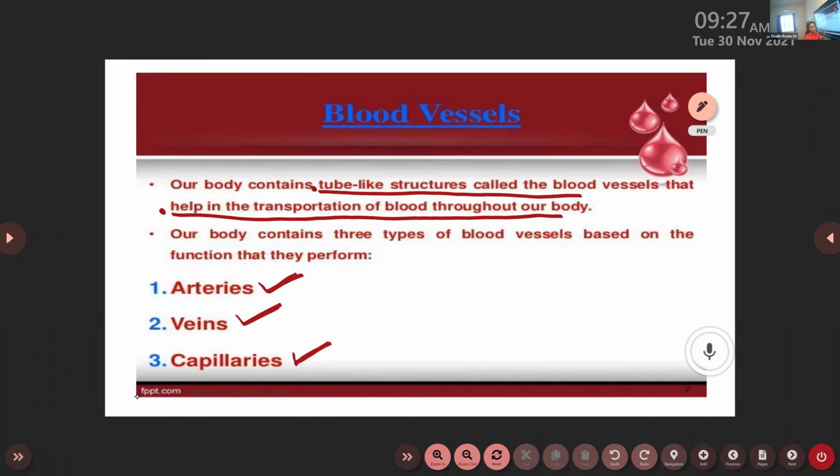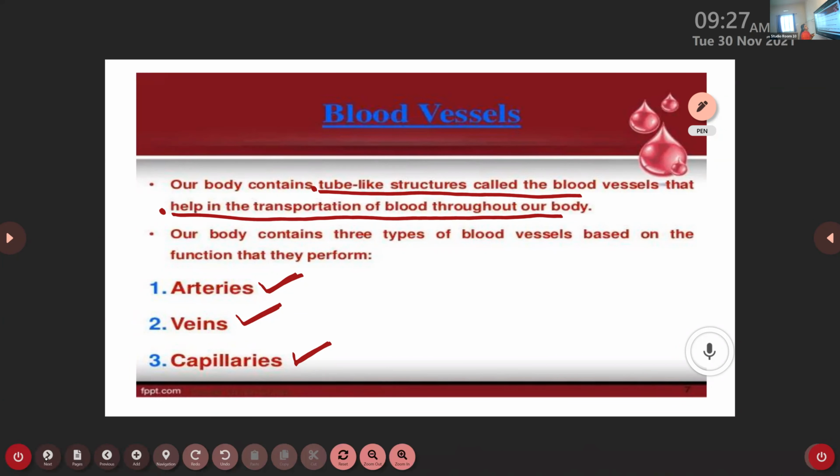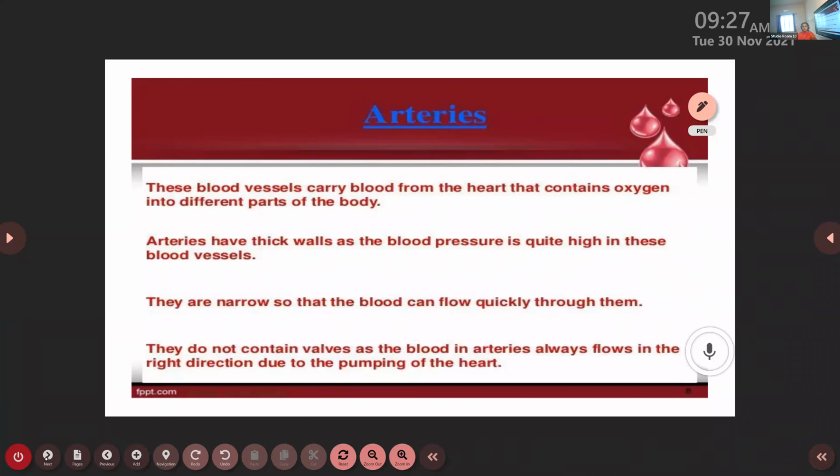Is it over? Yes. Okay, children. So we will start with the arteries. What do you mean by arteries? Arteries are blood vessels. What is the major function of arteries? They carry oxygen-rich blood from the heart to the different parts of the body.